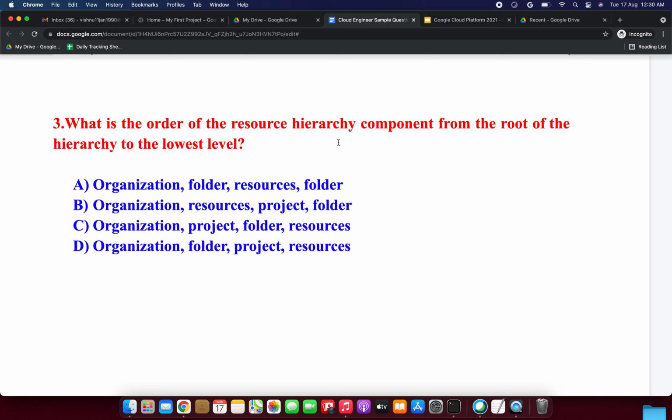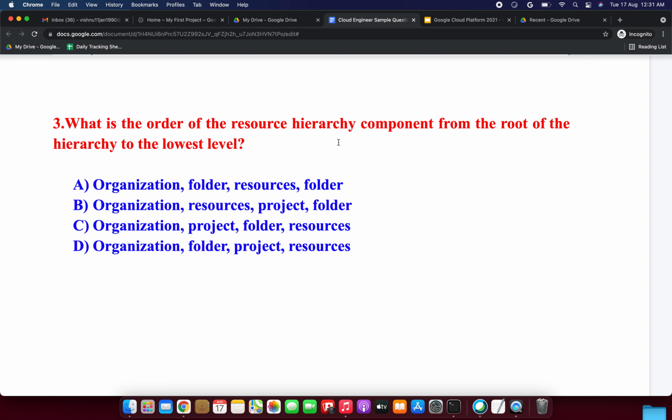Then we will go to the next question. What is the order of the resource hierarchy components from the root of the hierarchy to the lowest level? Option A organization, folder, resources, folder. Option B organization, resources, project, folder. Option C organization, project, folder, resources. Option D organization, folder, project, resources. So which will be the correct answer?